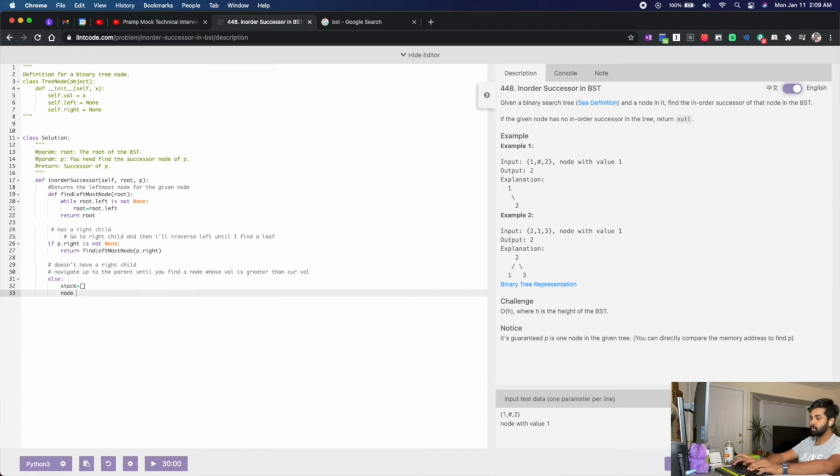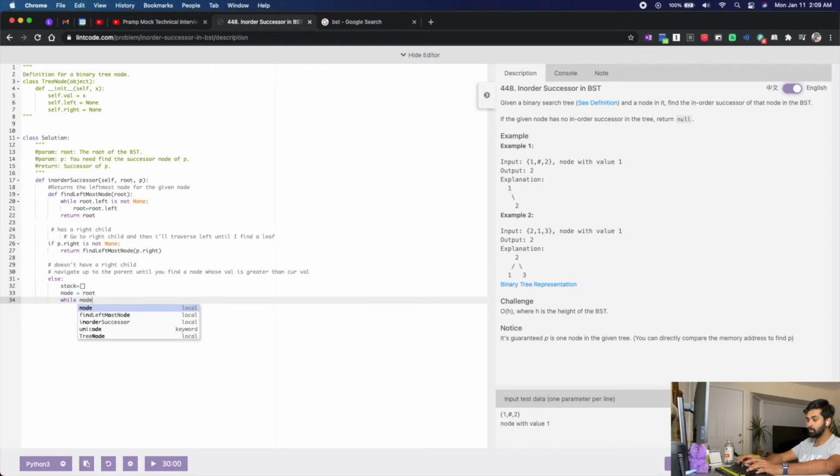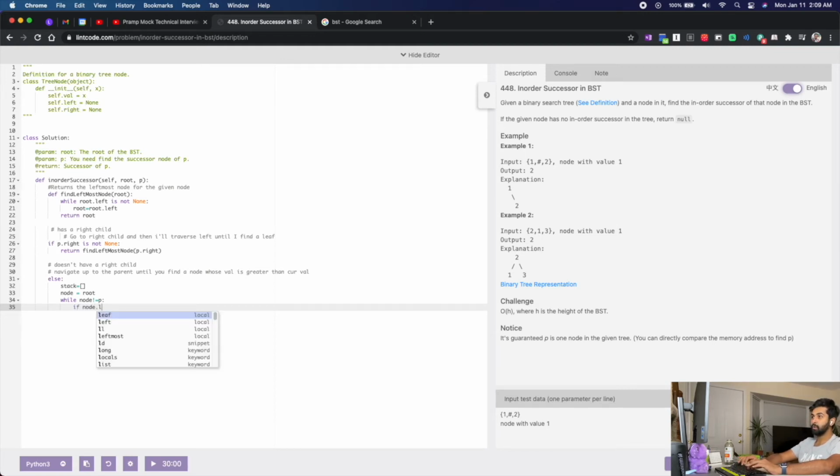Node equals root. I just don't want to mess with the root node. It sounds strange, but I don't want to mess with the root node. So I just take a copy of the root node into a variable called node. Now, while node not equals p, until I reach the node that is given, I would say if node.val is less than p.val. I'm assuming there are no duplicates, so I'll just go with less than.